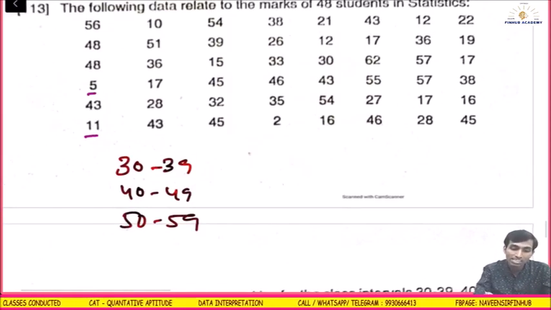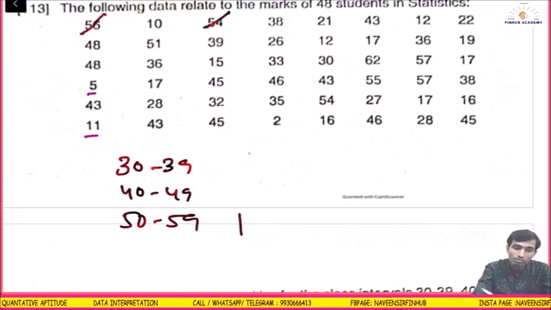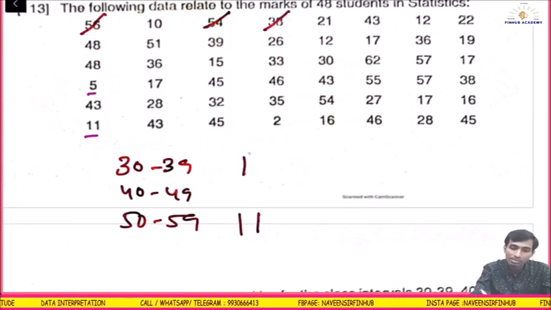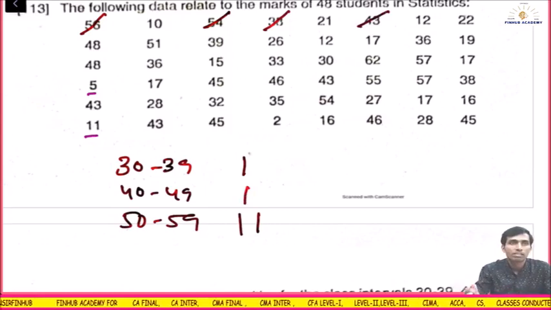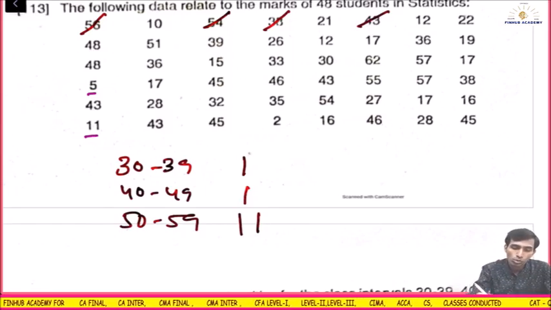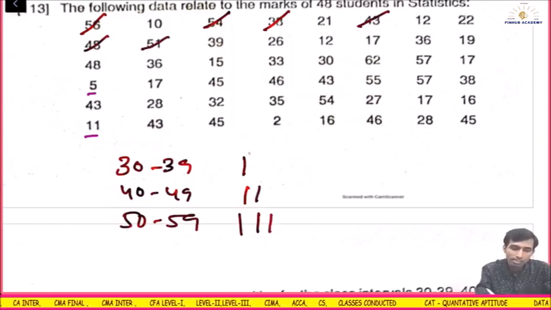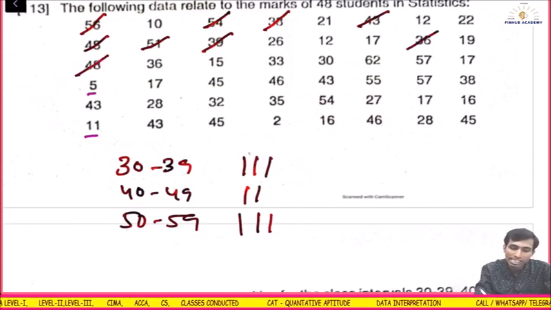So I want frequency. Check whatever is between 30 and 59. 56 will come here, 10 will not come, 54 will come here, 38 will come here, 21 will not come, 43 will come here. 12 will not come, 22 will not come, 48 will come here, 51 will come here, 39 will come here, 26 will not come, 12 will not come, 17 will not come, 36 will come here, 19 will not come, 48 will come here, 36 will come here, 15 will not come, 33 will come here.